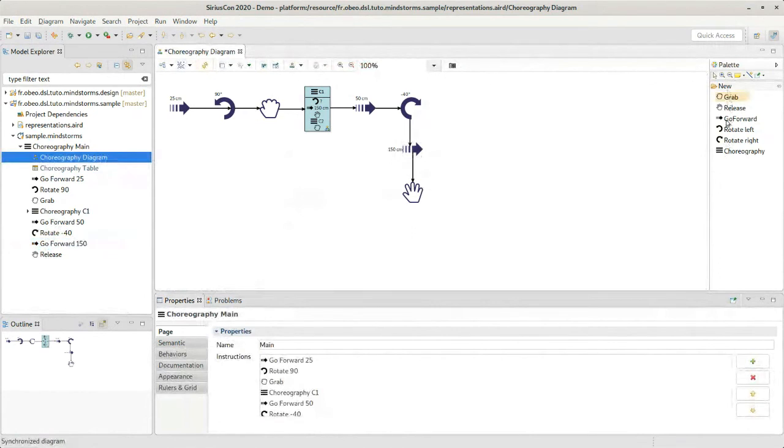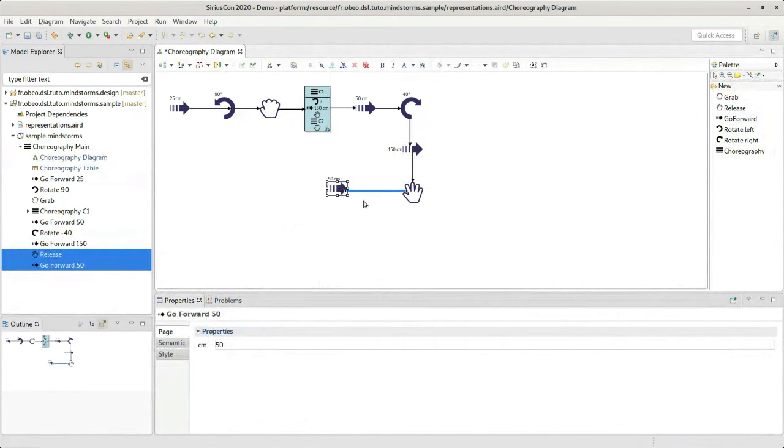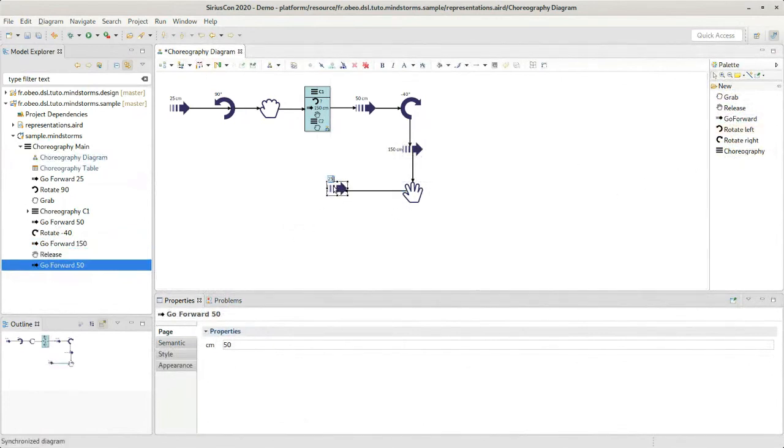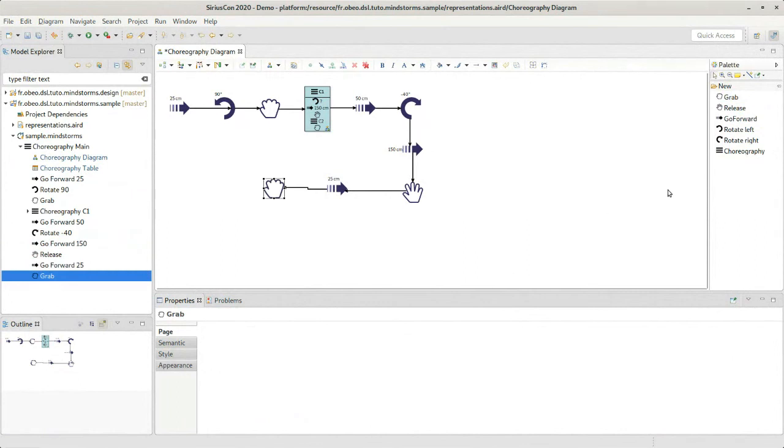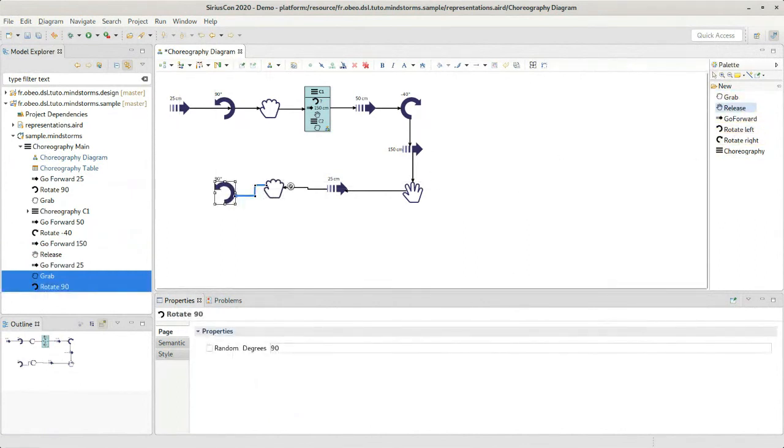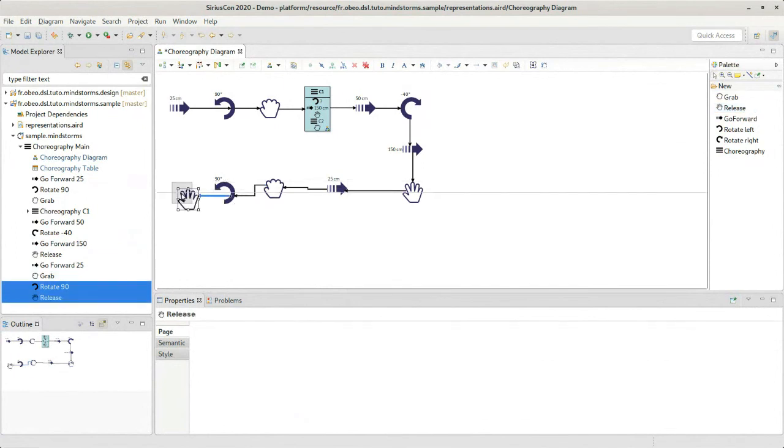Here we also see a palette with tools that the user can use to modify the model. Here to create new elements, for example, I can add a new go forward step, change directly from the diagram the distance, a new step to grab a new object, rotate left, and release the object we just grabbed.